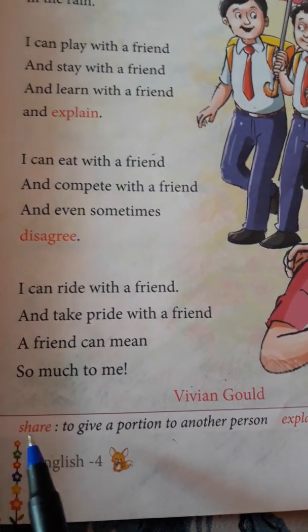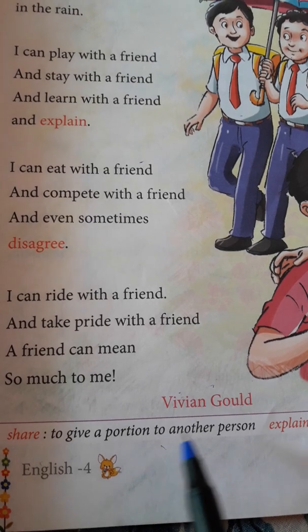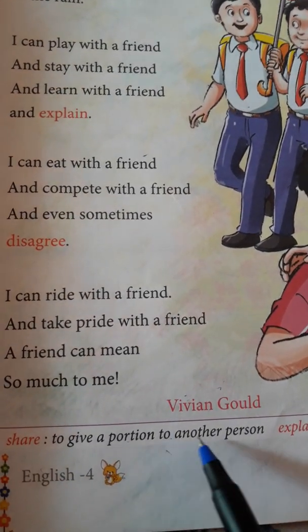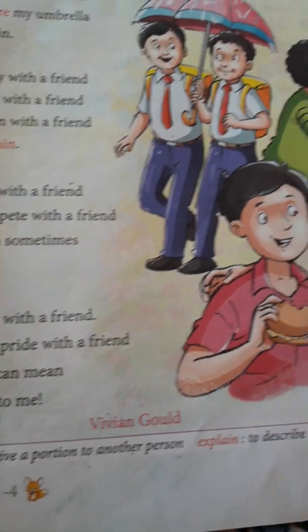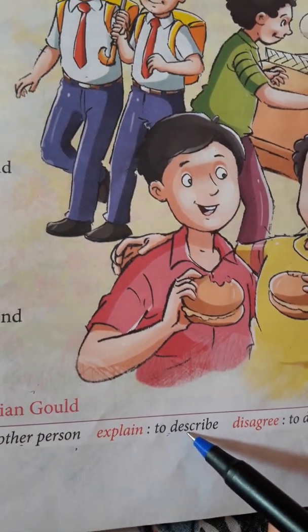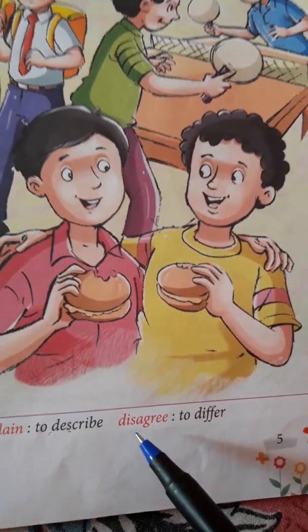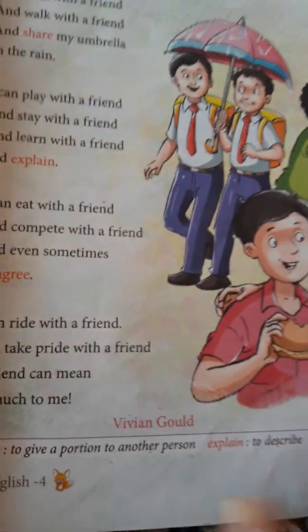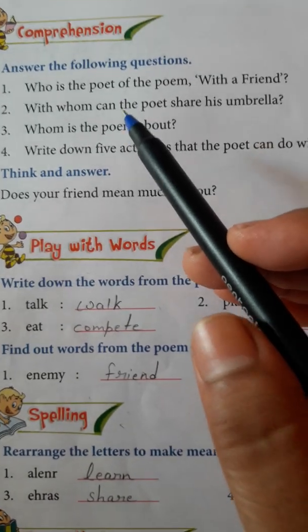Share. Share means to give a portion to another person. Explain. Explain means to describe. Disagree. Disagree means to differ. Three meanings are there. Learn them thoroughly. Then come to the next exercise which you have to learn.